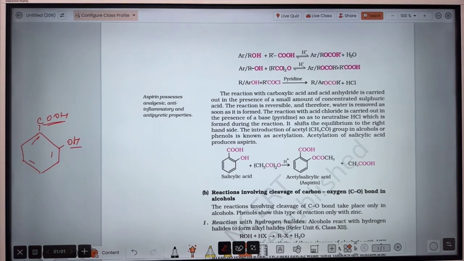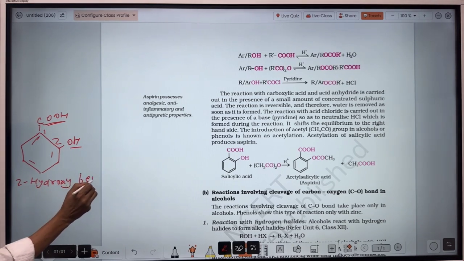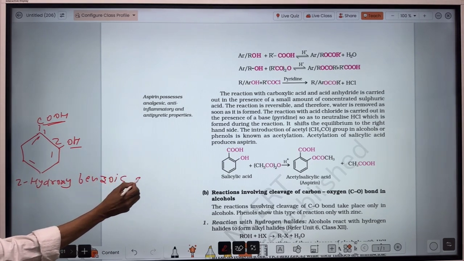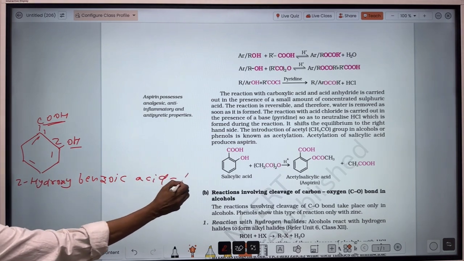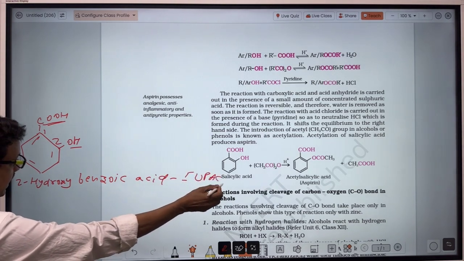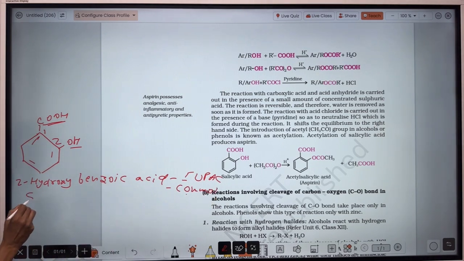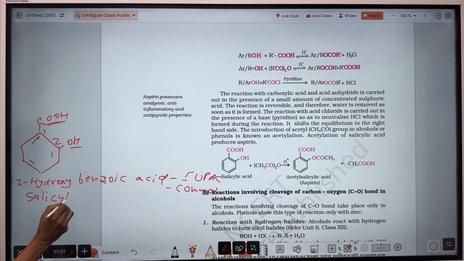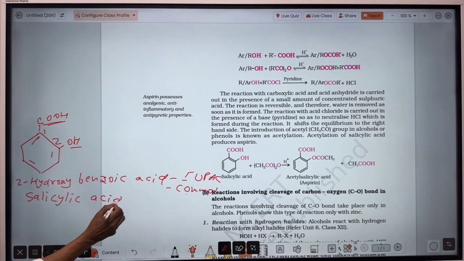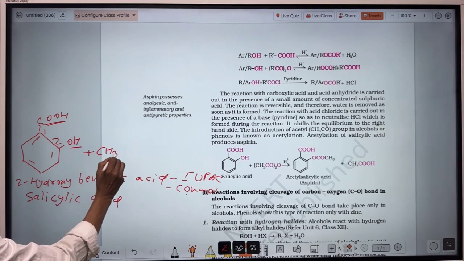OH is at the second position, so that will be called hydroxy. So here 1, 2 it is. So the name will be the IUPAC name, and the common name will be called salicylic acid. This one reacts with acid anhydride.